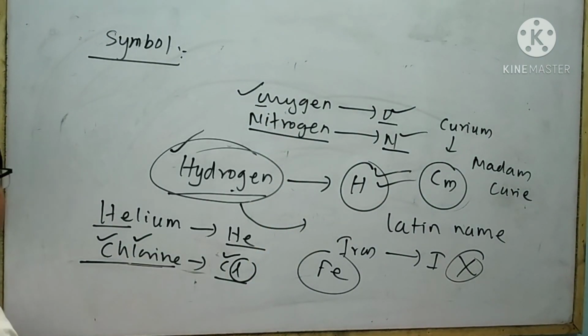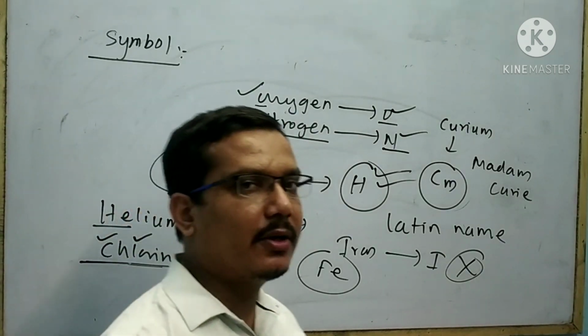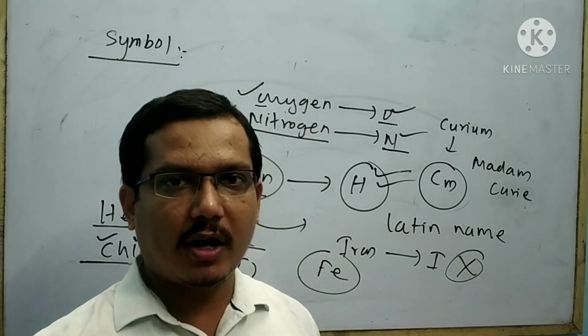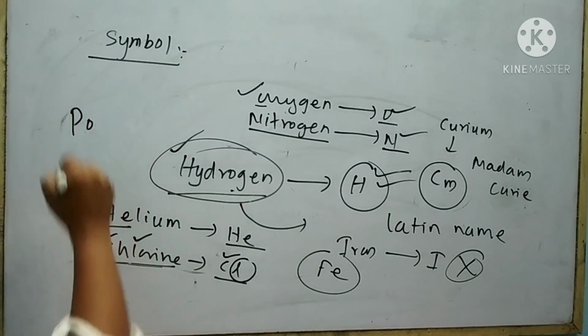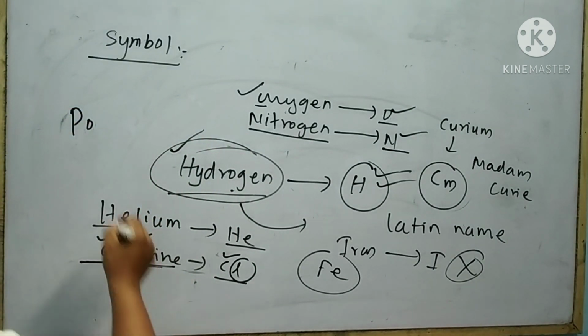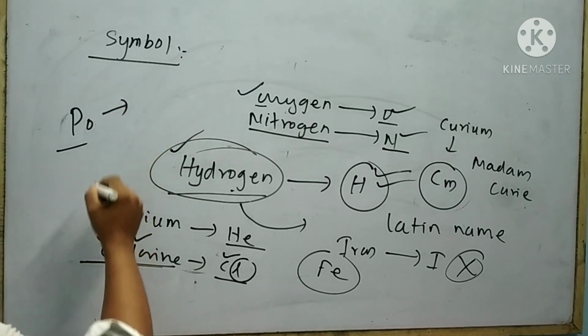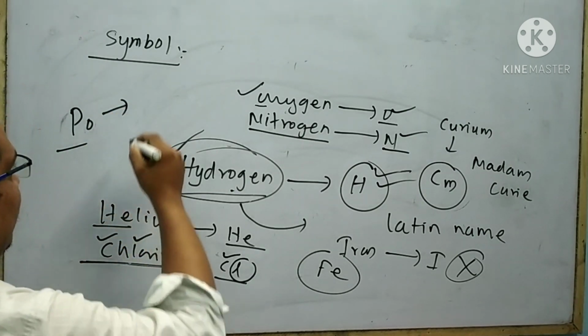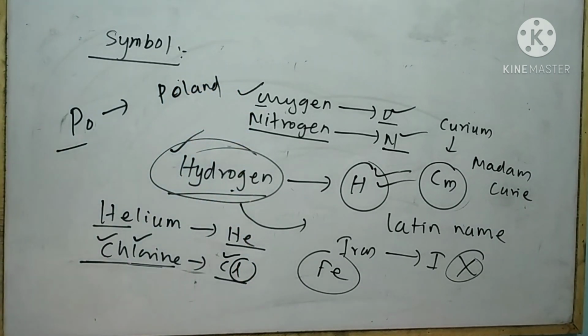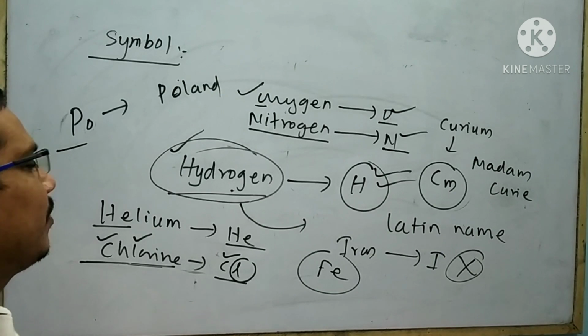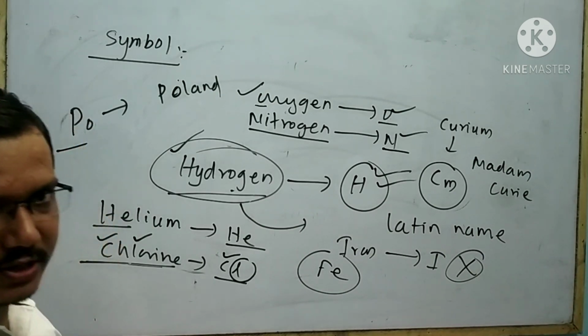The symbol of some elements can be derived from the name of a country or laboratory. For example, polonium. The symbol of polonium is Po, which is derived from the name of the country, that is Poland. Like that, you can also think about the symbol of americium, which is derived from the name of the country America.